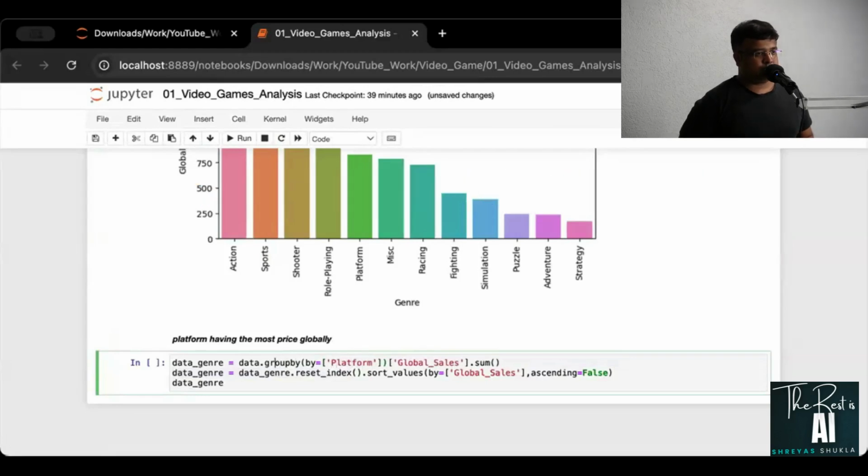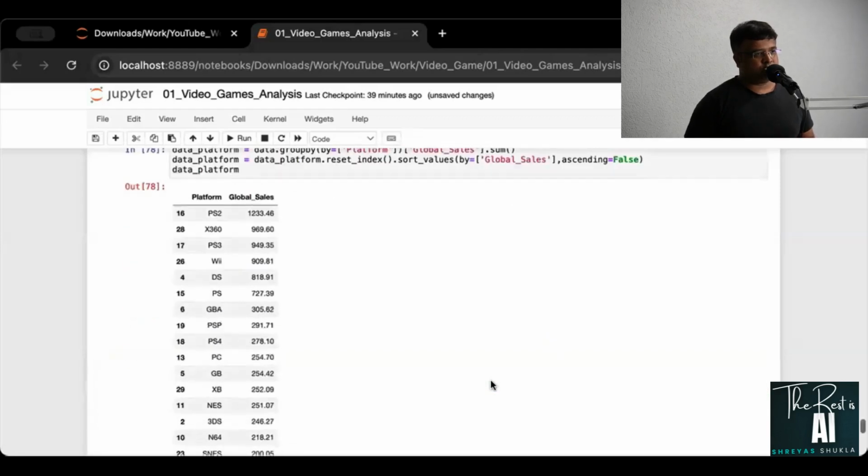This is platform again. So wherever you see Genre, just change it to platform. That is the idea that I'm trying to give you. So this here is platform. Everything is fine, summation is fine. Let us run this. Great, this is what we're getting.